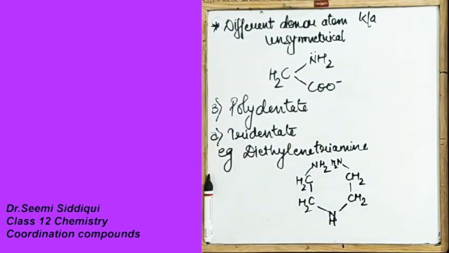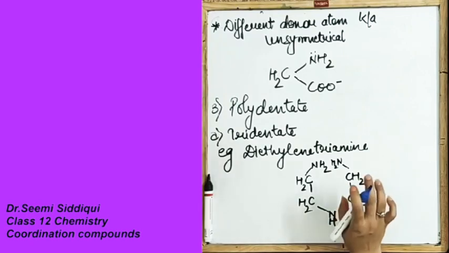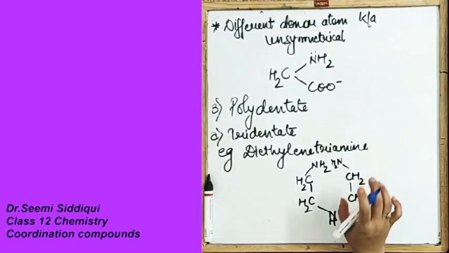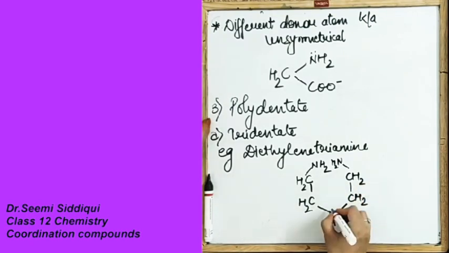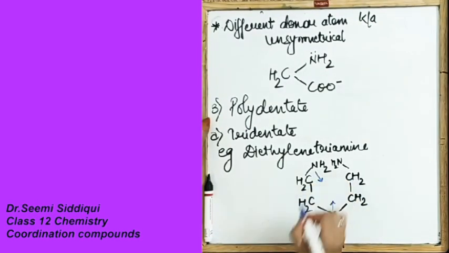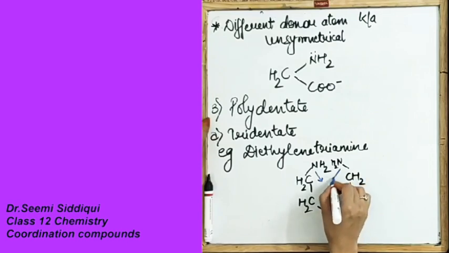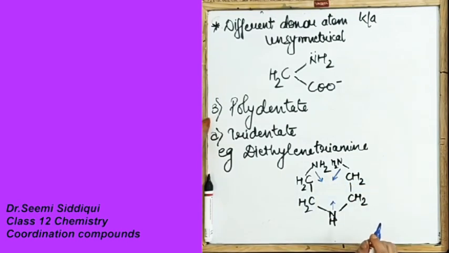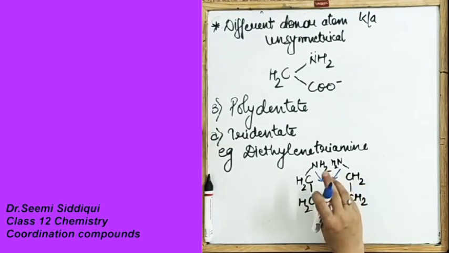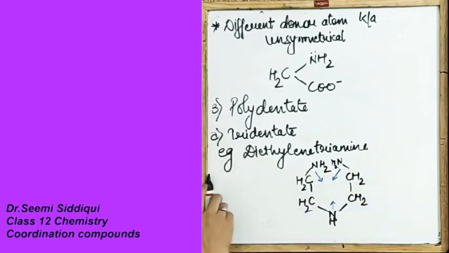When this diethylene triamine forms a bond, it will make a bond from this nitrogen, from this nitrogen, and from this nitrogen. So it has three binding sites. Clear? This is tridentate under the classification of polydentate.